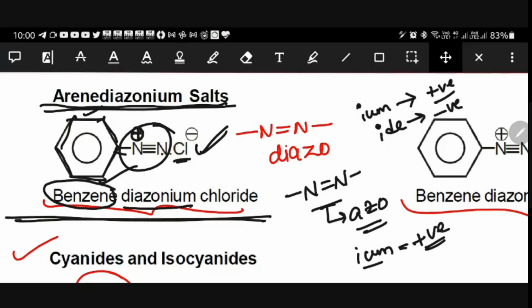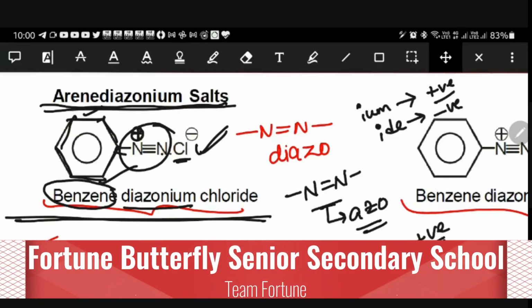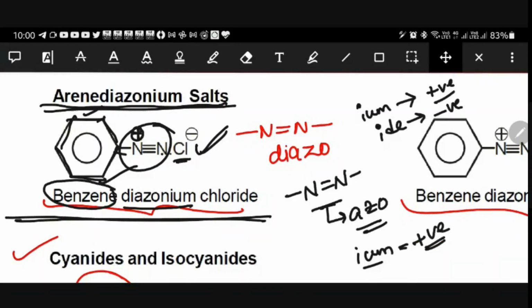Benzene diazonium chloride is prepared in the presence of HCl, NaNO2, at lower temperatures, from aniline. Anyway, in organic chemistry, in the next lessons, we will learn all these things. It can be prepared from aniline. What is aniline?